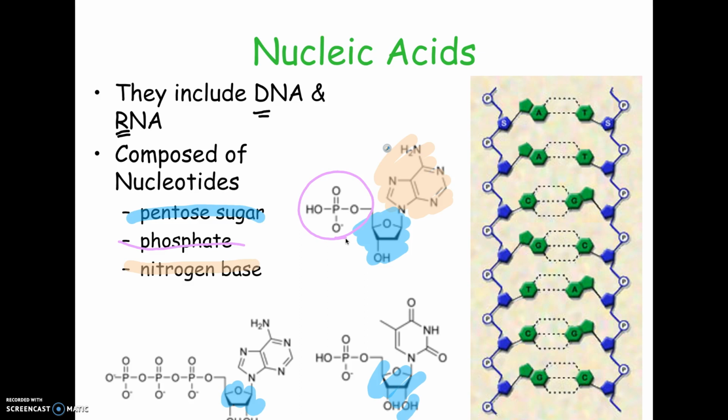They have phosphate groups. So here's a phosphate group on this one, and this is actually ATP. It actually has 3 phosphate groups. But that's something, if you see phosphate, most of the time it's nucleic acids that they're talking about. The only other one, like I said, would be phospholipids.